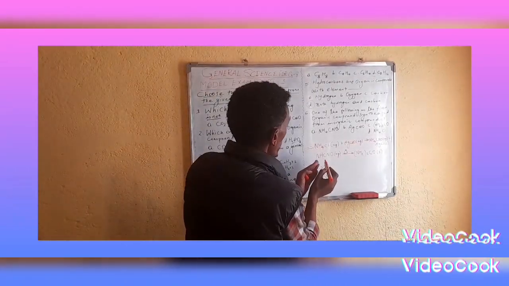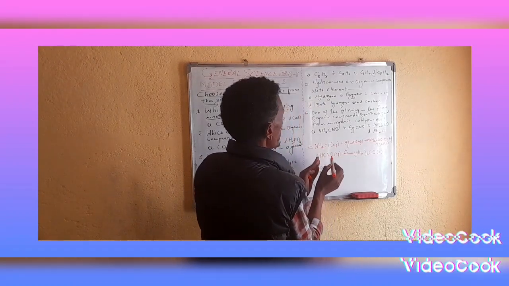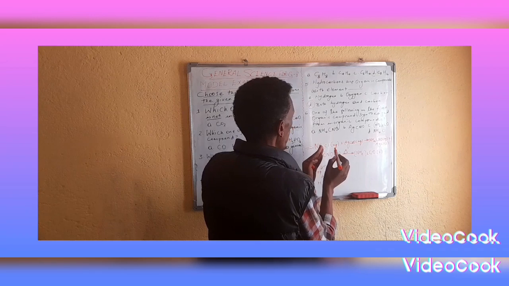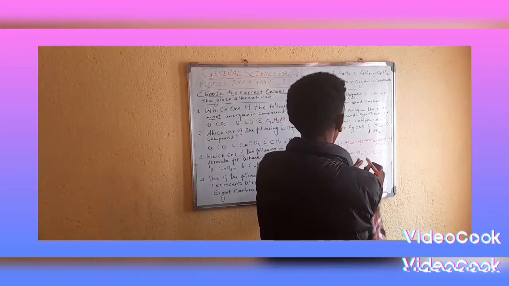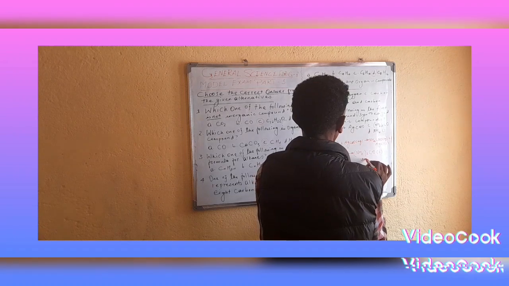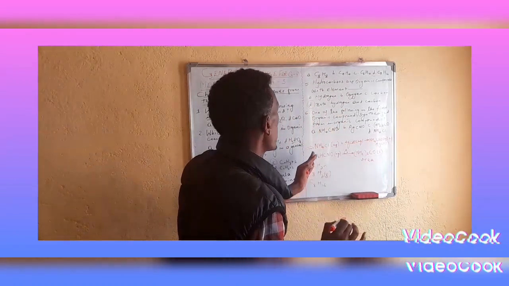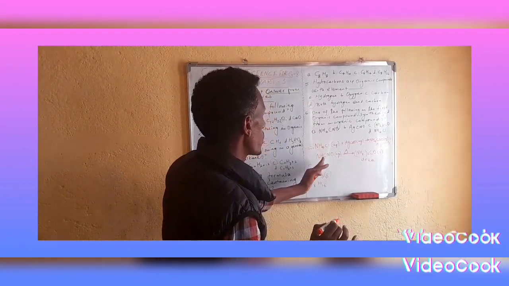Then this ammonium cyanide can be converted into urea, the first organic compound, formed from ammonium cyanide solution.